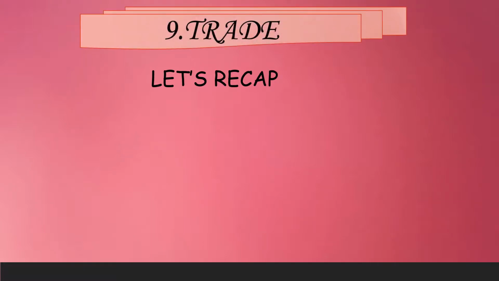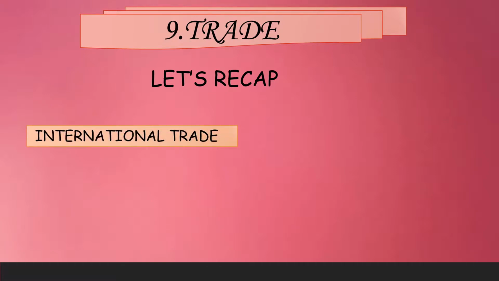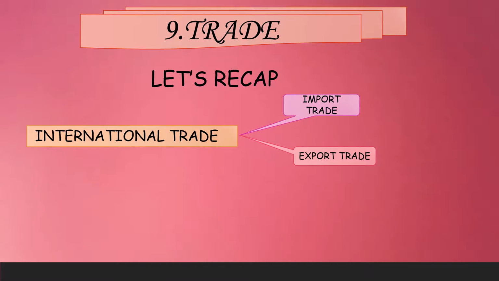Now student, let's take a quick recap of what we have studied so far in lesson number 9, trade. In the beginning, we studied international trade. Buying and selling of commodities or goods between two or more countries is known as international trade. Further, international trade can be classified into import trade and export trade. Buying goods and services from another country is known as import trade, whereas selling goods and services to another country is known as export trade.